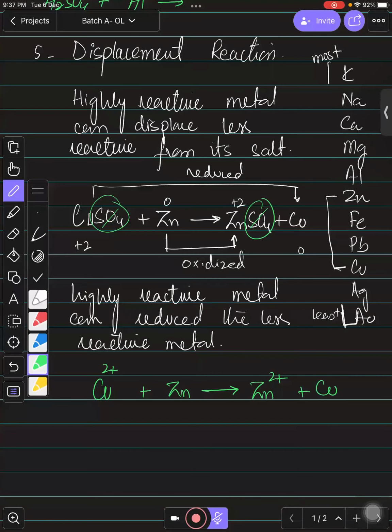So you can even say this is the ionic equation for this reaction. This is also a very important thing for past papers. You need to remember this is the ionic equation of this reaction. The one which is not taking part can be excluded from the equation. Definitely it is taking part, but it is still the same as it was before, which is why we removed it. The main reaction that is happening is about copper and zinc, because zinc is more reactive so it is displacing copper. Nothing like that is happening to the sulfate, okay?